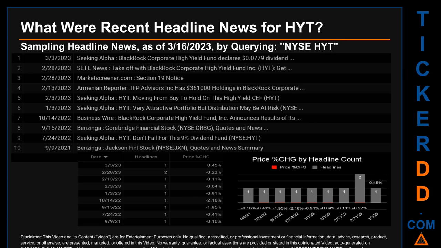The latest publication was Friday, March 3, 2023, when Seeking Alpha published the headline that read, BlackRock Corporate High Yield Fund declares $0.0779 dividend. The oldest publication was on Thursday, September 9, 2021, 1 year 6 months and 7 days ago, when Benzinga published the headline that read, Jackson Financial Stock, NYSE: JXN, quotes and news summary.